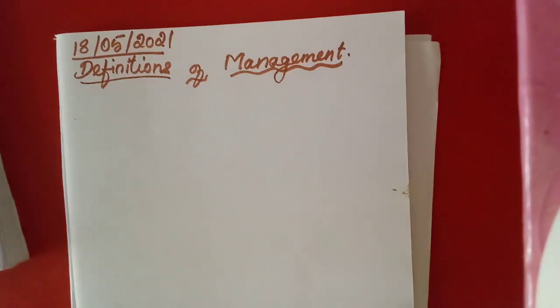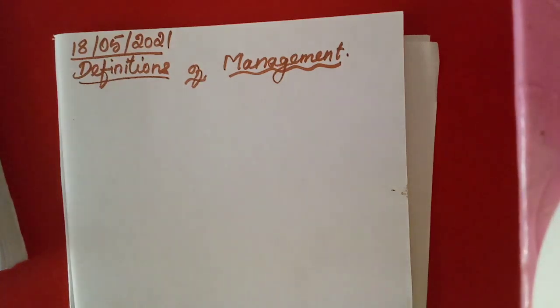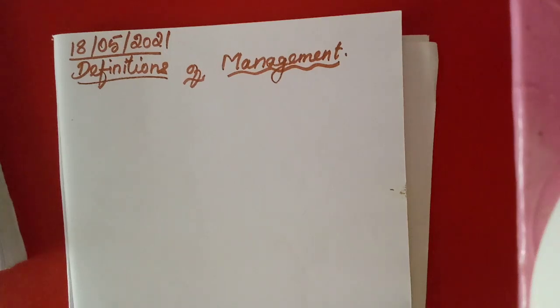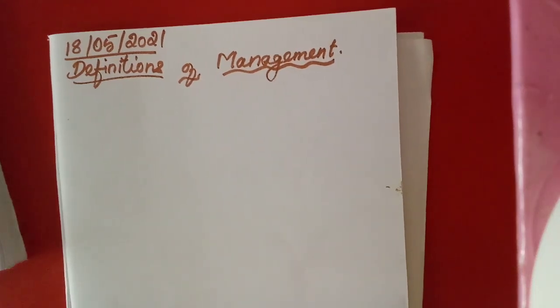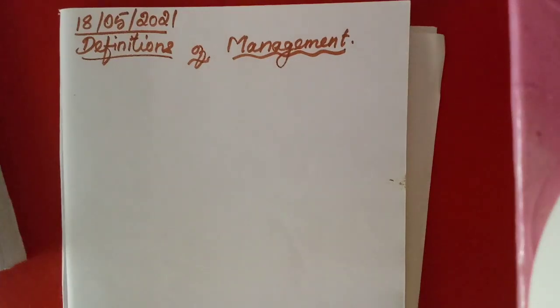Here we know what is management. He is getting the work done from others and with others and through others, isn't it? That is the main thing. That means he is also doing work, and at the same time he gets the work done from his subordinates. That means the lower level workers, the higher level workers. So in short we can say it is a process, isn't it? Continuously they will be working. That means he will be managing the workers and everything, isn't it? So he has some functions.